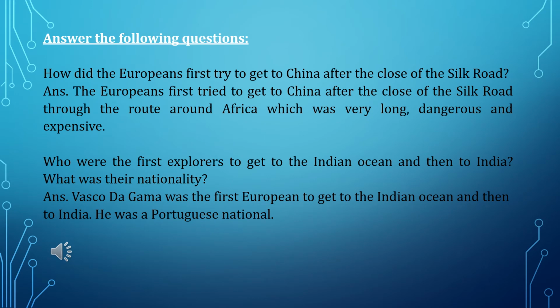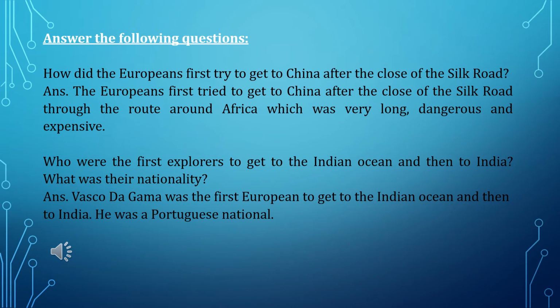How did the Europeans first try to get to China after the close of the Silk Road? Answer. The Europeans first tried to get to China after the close of the Silk Road through the route around Africa, which was very long, dangerous, and expensive.